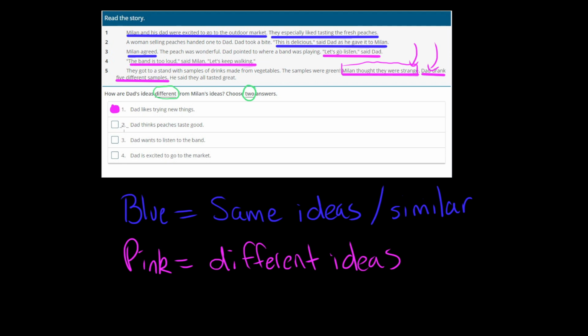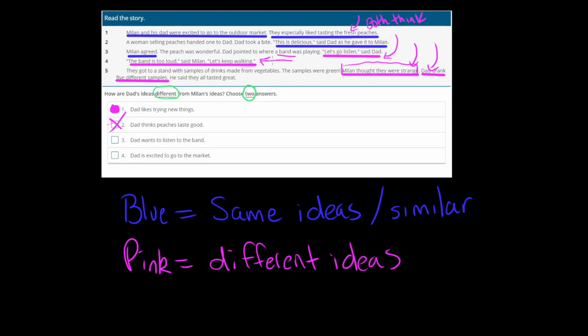Dad thinks the peaches taste good. Well, they both think that. Okay, so it can't be, they both think. It can't be this one. Okay? Dad wants to listen to the band. Isn't that what Dad says right here? Doesn't he say, "Here's the band playing, let's go listen"? But what does Milan say? Milan says, "The band is too loud, let's keep walking."